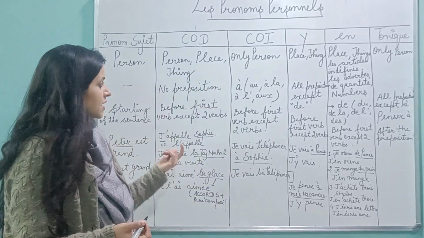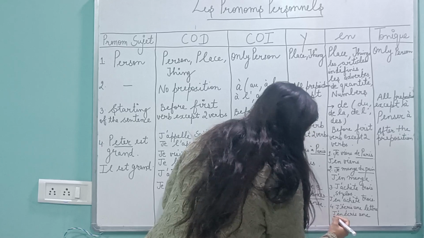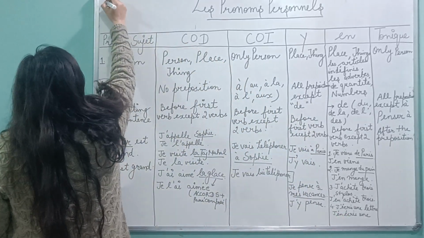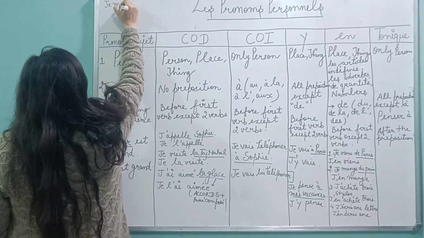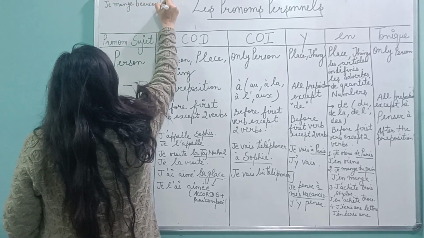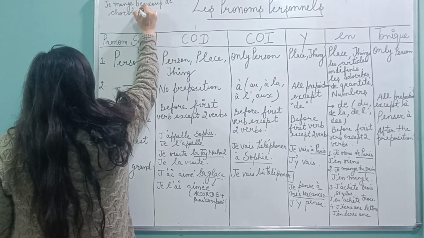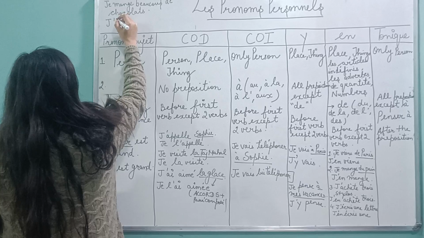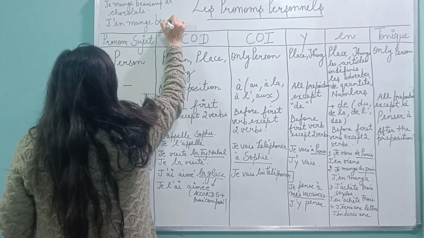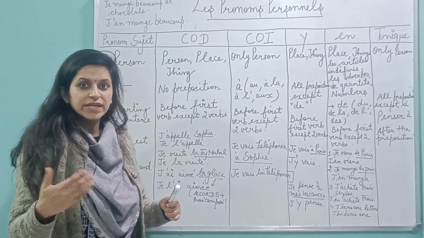Okay, and similarly the last one, which is adverbs of quantity. Je mange beaucoup de chocolat. So it's an adverb of quantity. Writing it together so you understand better. J'en mange, and then the adverb of quantity again we are going to write. J'en mange beaucoup.